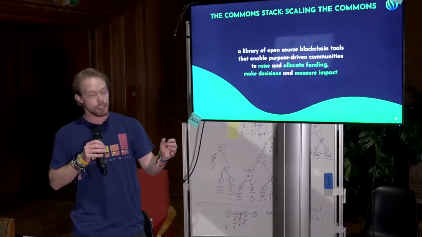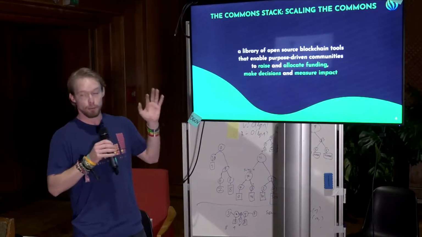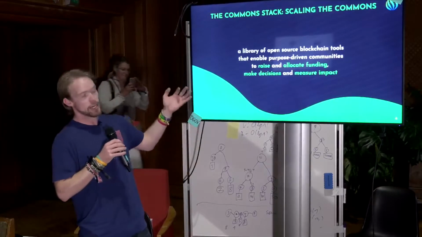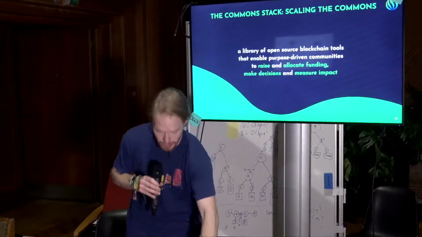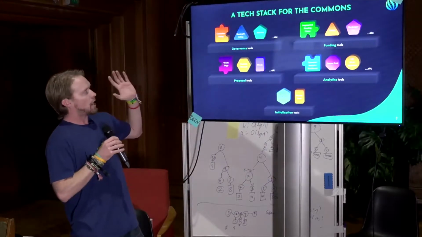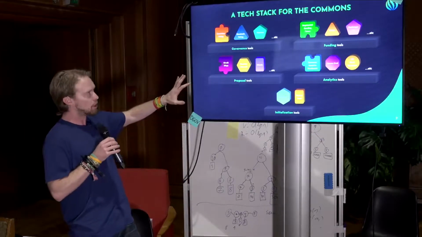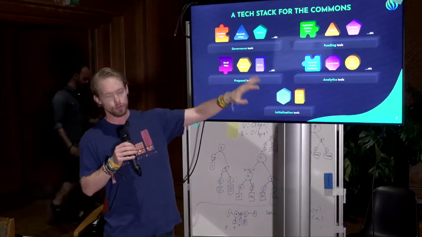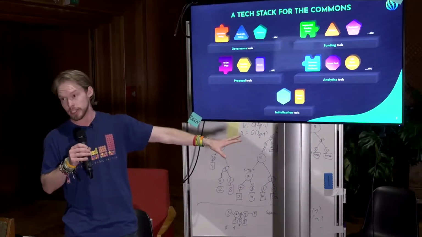So the Commons Stack is essentially a library of open source blockchain components that enable purpose-driven communities to raise and allocate funding, make decisions, and measure impact. So it's basically a DAO in a box. We have a tech stack for the commons. This is a future vision of Commons Stack components. You can see we have governance tools, funding tools, proposal tools, analytics tools, and also initialization tools.